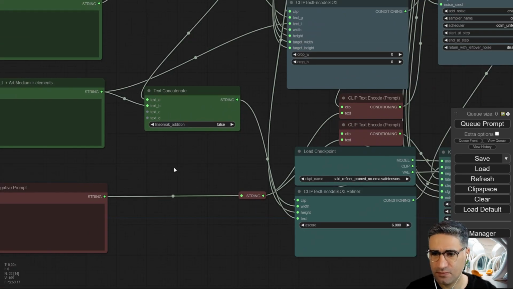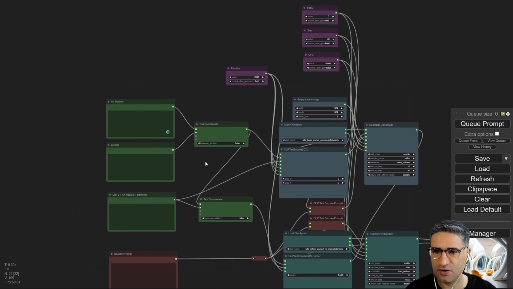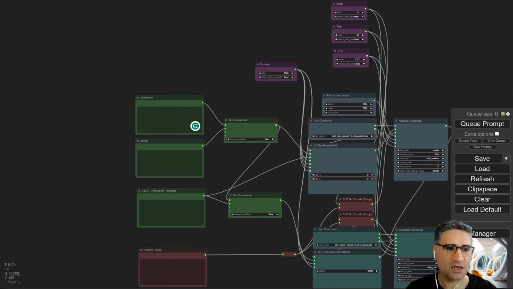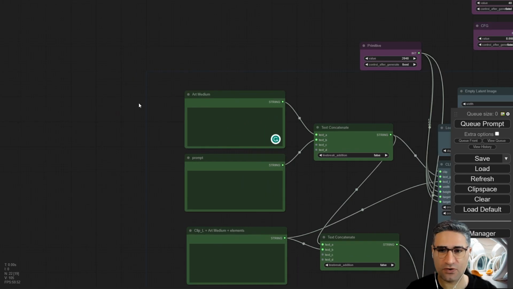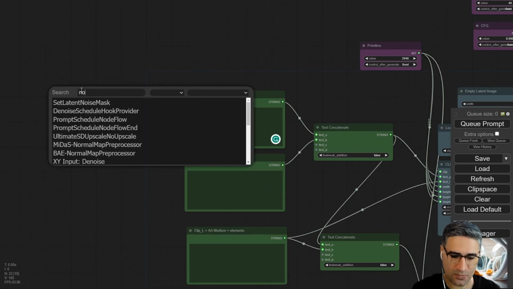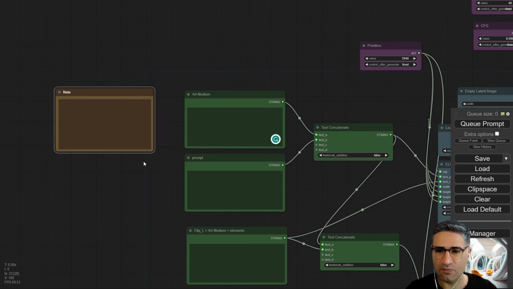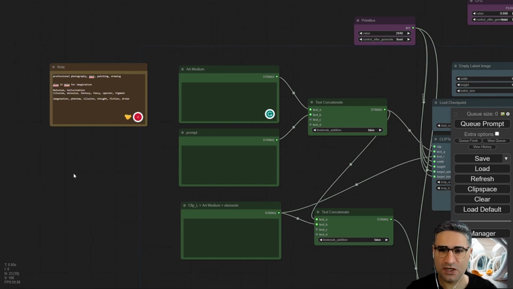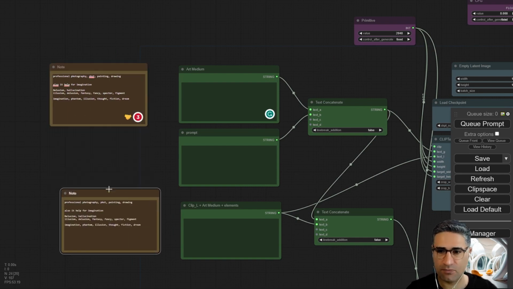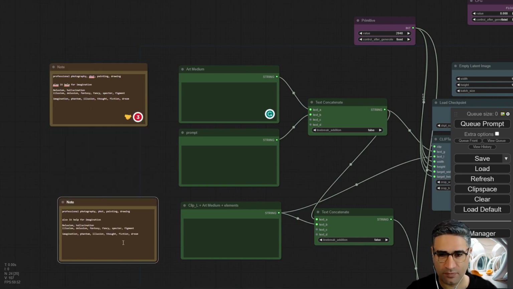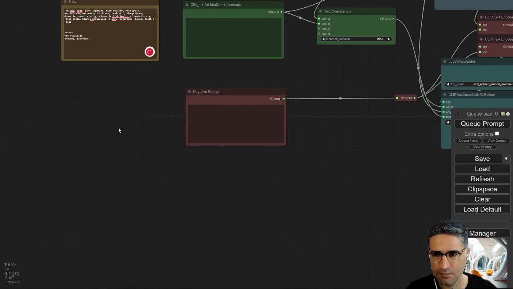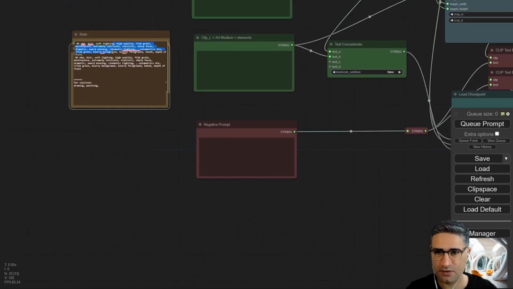So I think we have placed all the information, and also in my workflow I used some notes, only for myself, because having some description or prompt near them can help me. And some prompt for my negative.